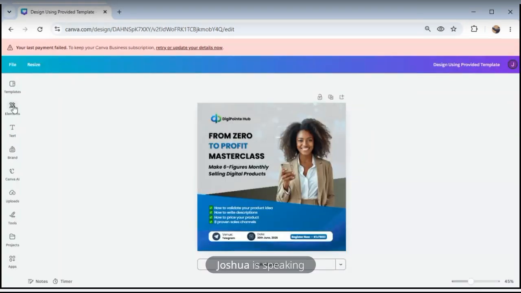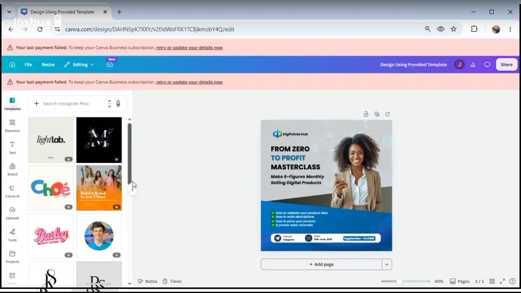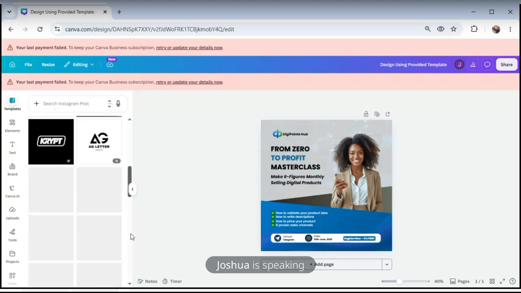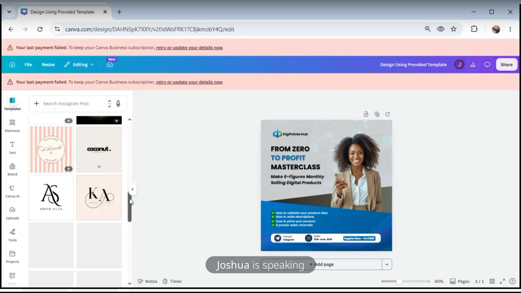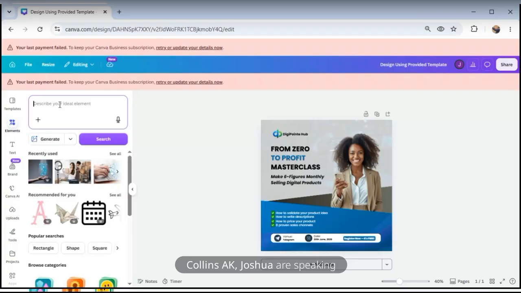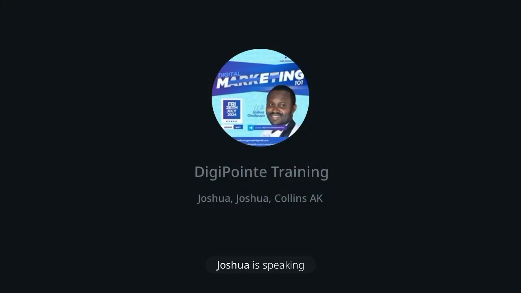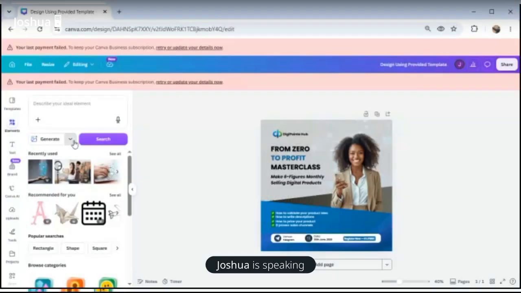So if you look at the left hand side, let me start from the first button. If you click on templates, it's going to show you more templates. Can you see the templates now? So these are more and more templates you can decide to choose from. Then you come to the elements. You see this box, describe your element to generate it, depending on whether it's image, graphic, video.